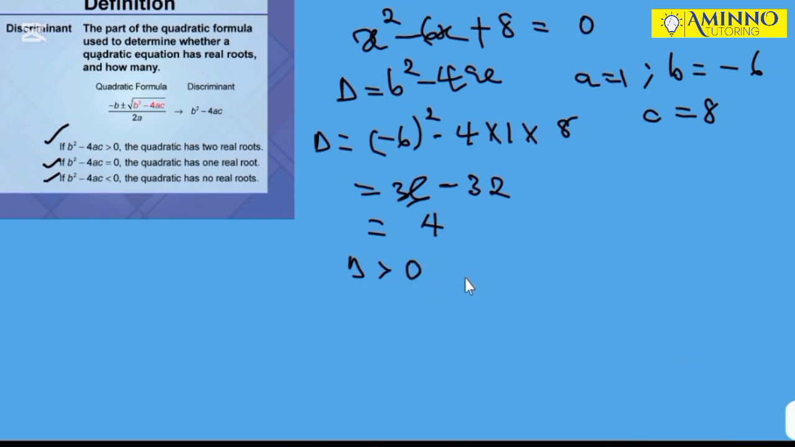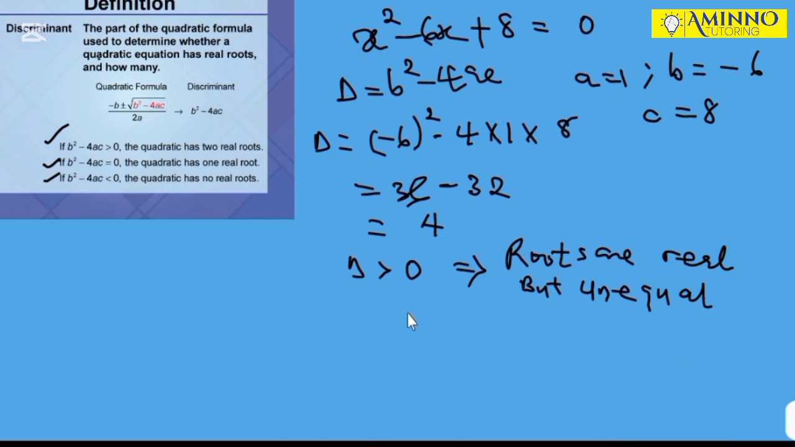Our d is greater than 0. Since d is greater than 0, it implies that the roots of this equation are real but unequal. You get the difference? Real but unequal.